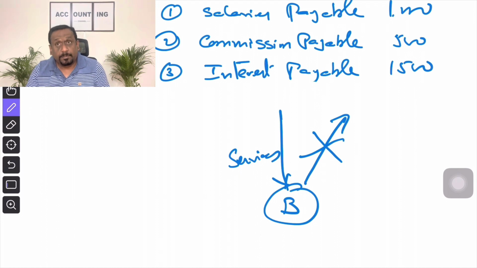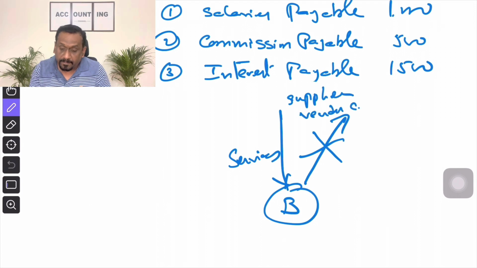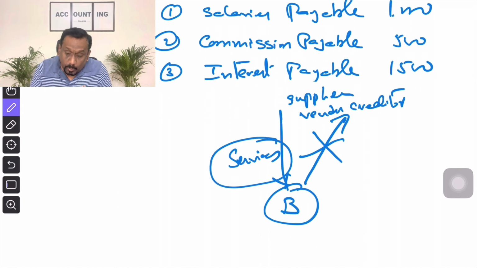Services received, but nothing goes out, then the next question should be, who is the provider of the services? The name is not given here, so you can call them supplier, vendor, or creditor. You can use any of these names. So these are the suppliers providing services. Clear? So what type of services? We need to name these services as commission.